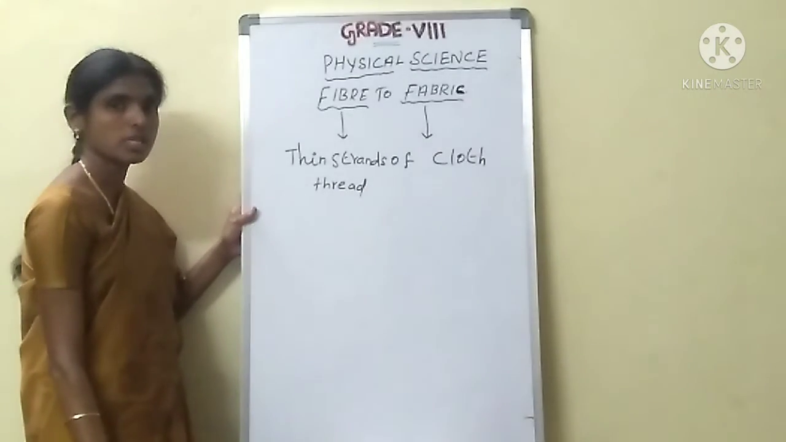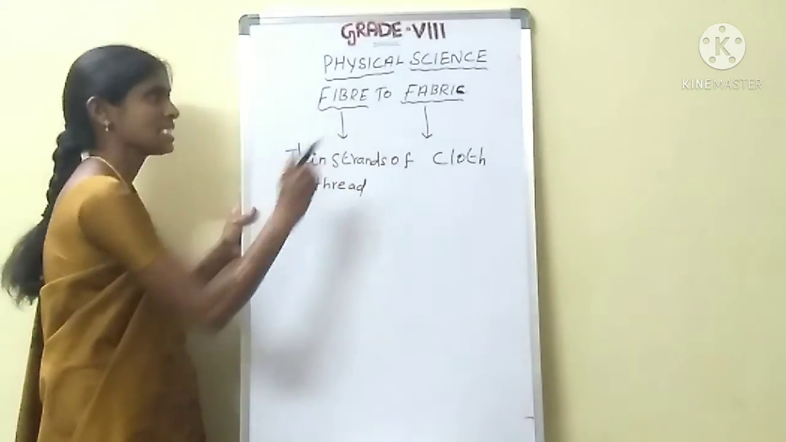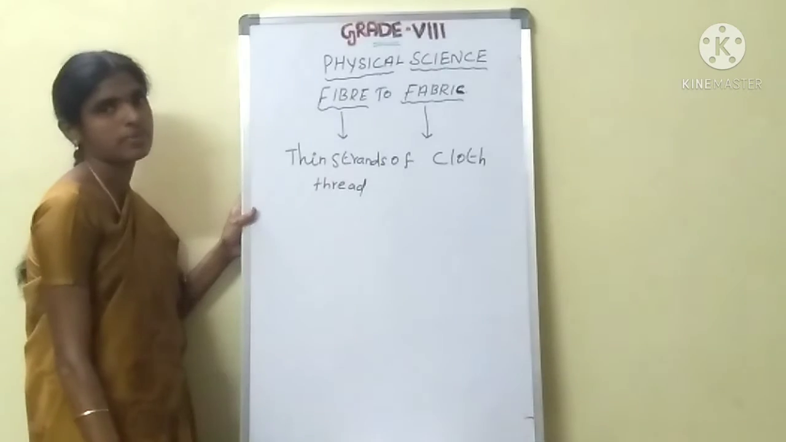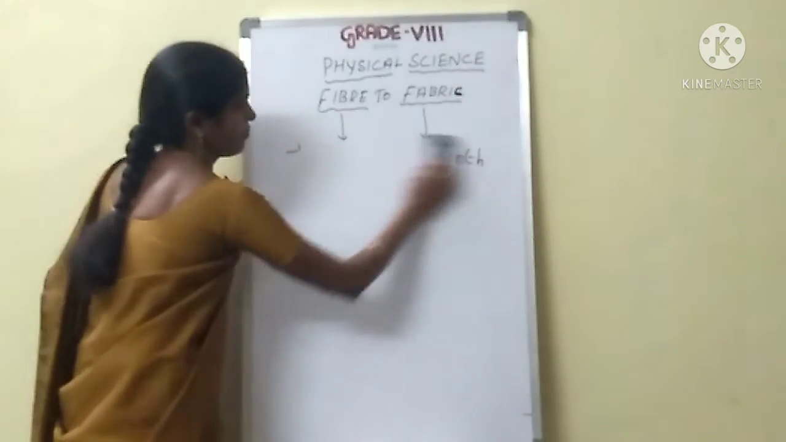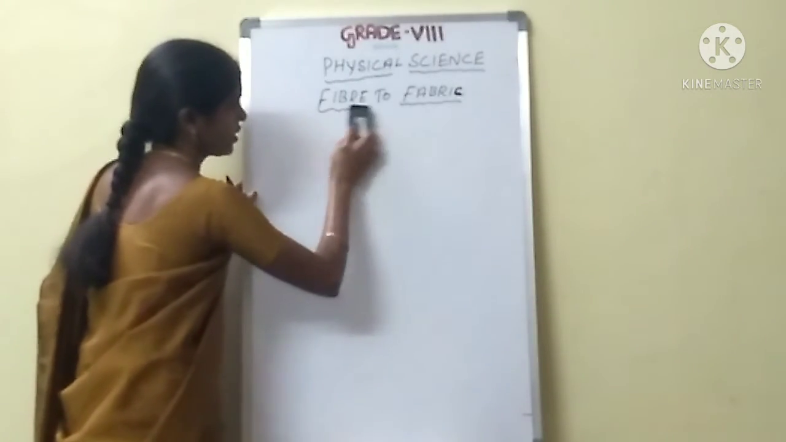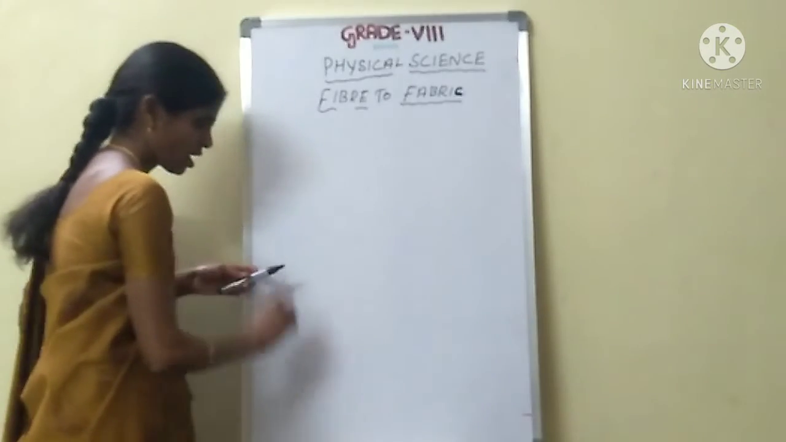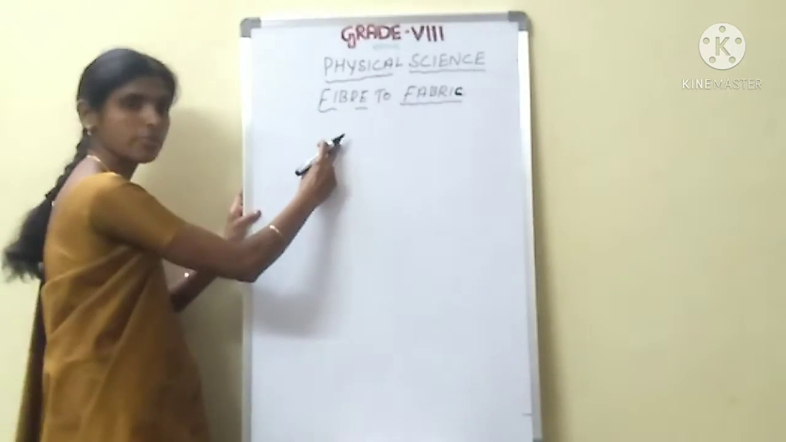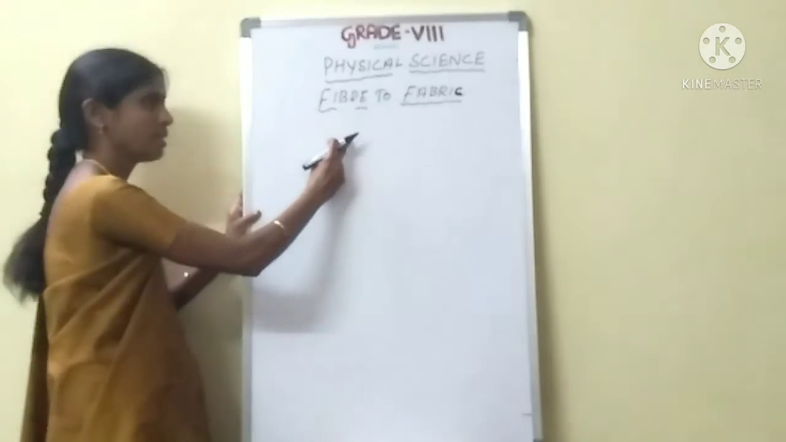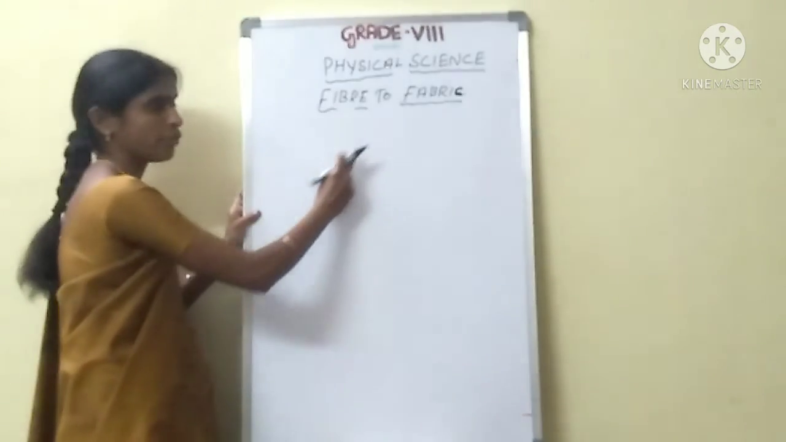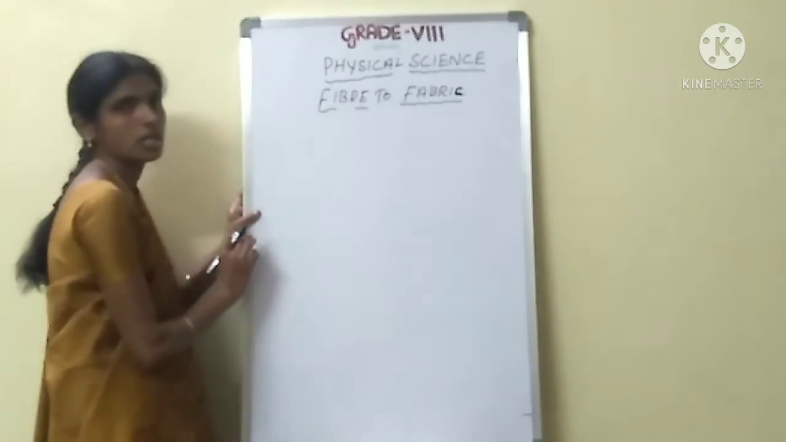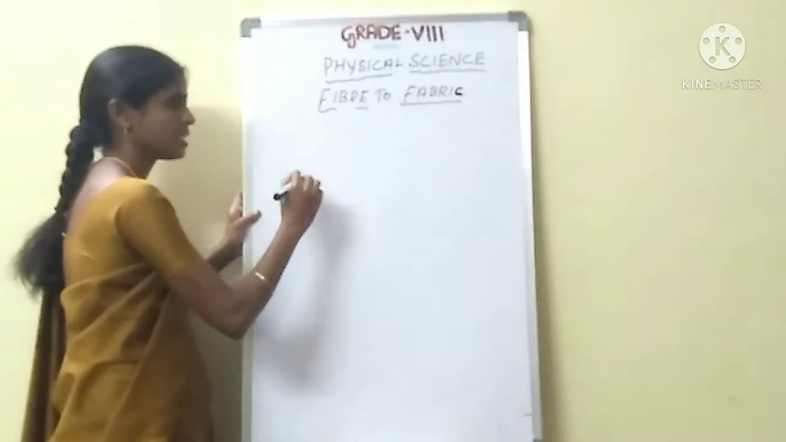Now we are going to discuss that fibers are classified into two types. Do you understand, students? What is meant by fiber? Fiber is nothing but thin strands of thread. Fabric is nothing but cloth. Are you clear? Okay. See here.